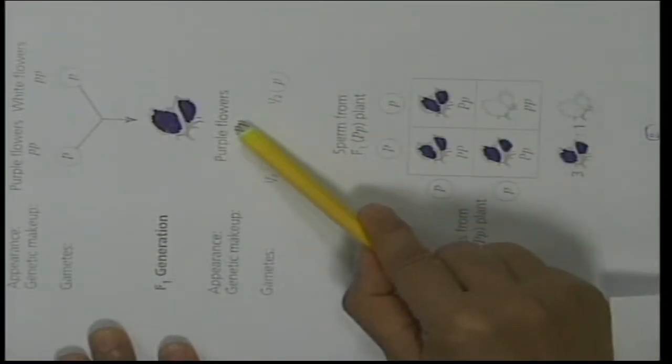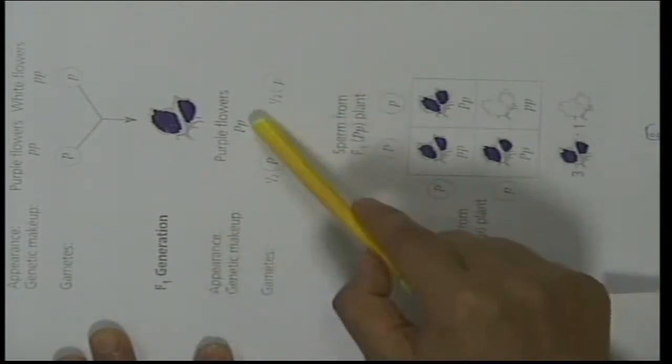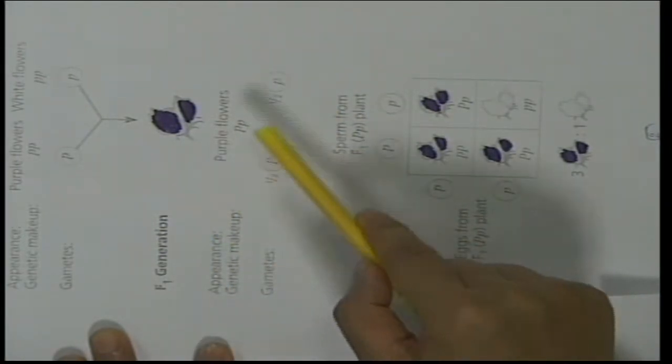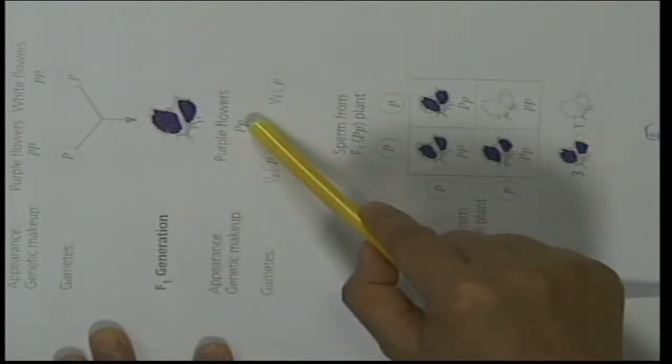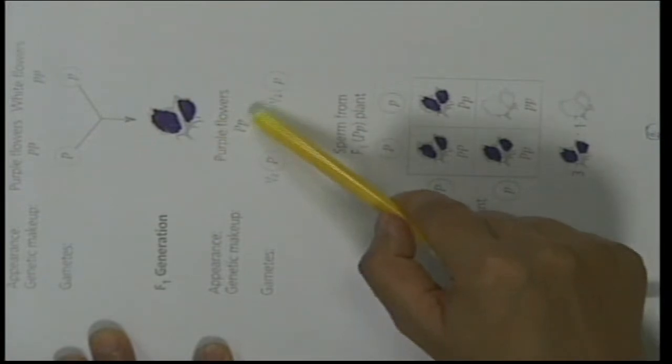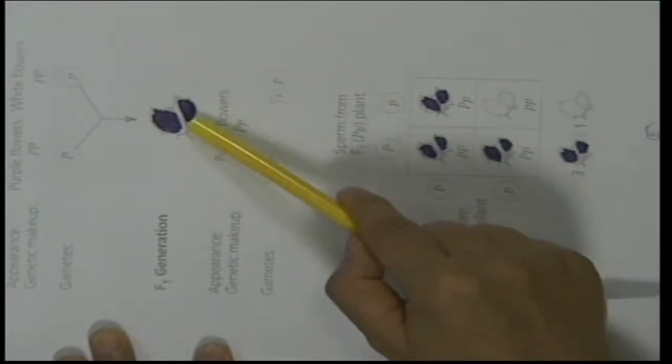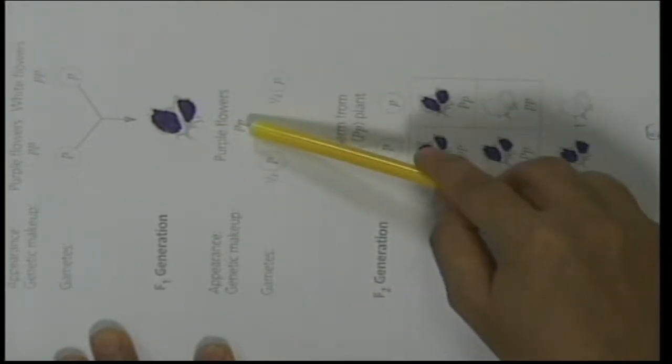But in this F1 generation, the first filial generation, you have a hybrid now. One big P comes from this gamete and one small p from this gamete, so the individual gives rise to flowers which bear purple color, but the genetic constitution is a hybrid, one big P and one small p.